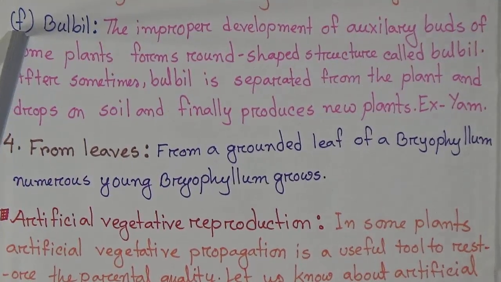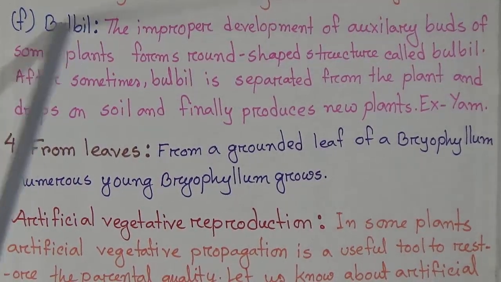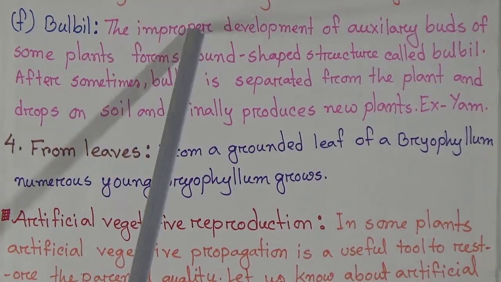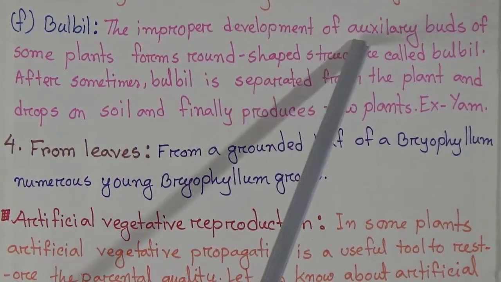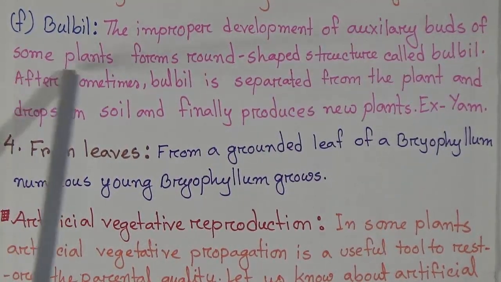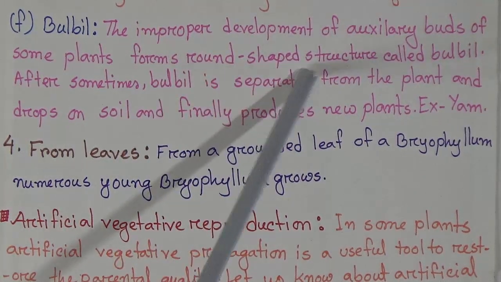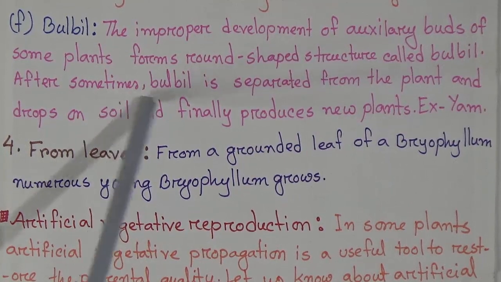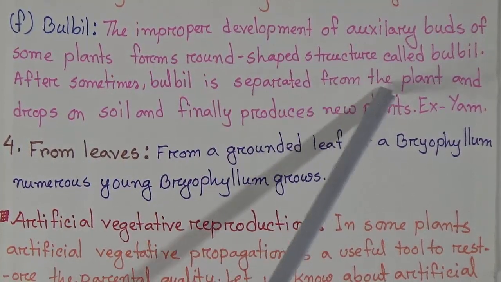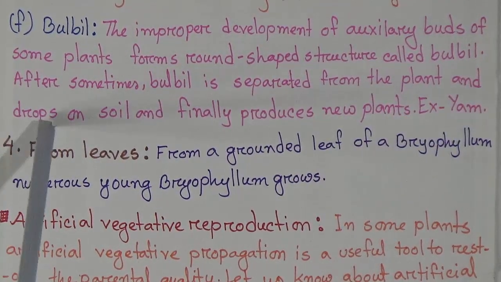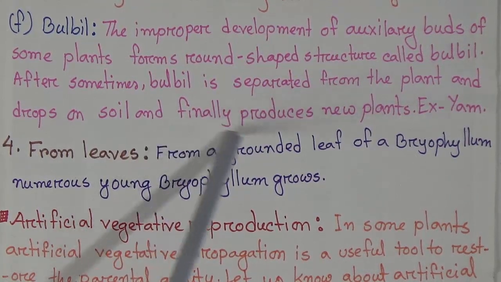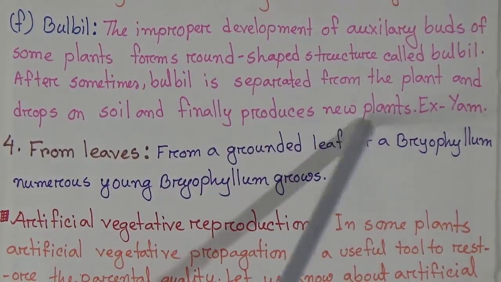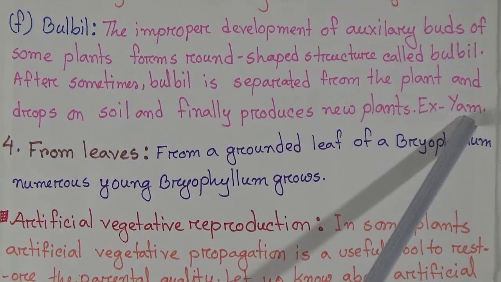Our sixth modified stem is bulbil. The improper development of axillary buds of some plants forms round shaped structures called bulbils. After some time, the bulbil is separated from the plant and drops on soil and finally produces new plants. Example, yam.